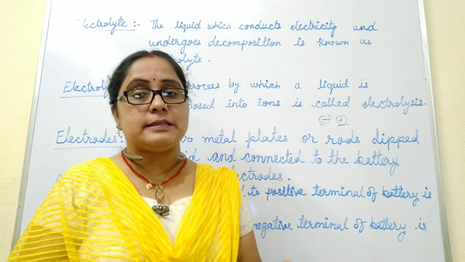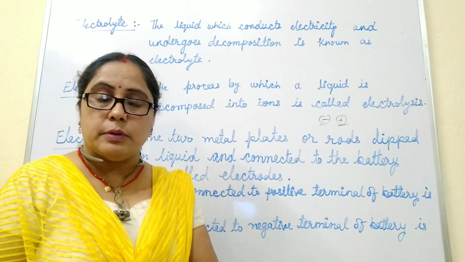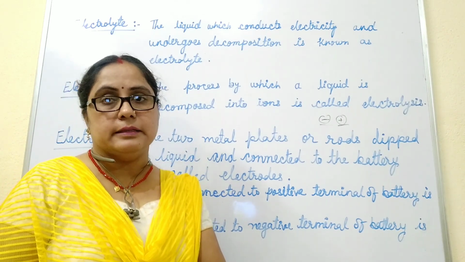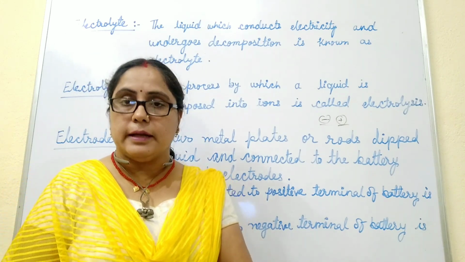When we pass electricity through this type of liquid, it decomposes because it contains free ions, which are responsible for the conduction of electricity.